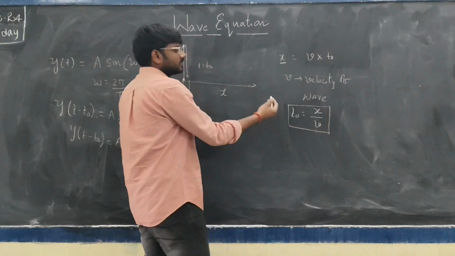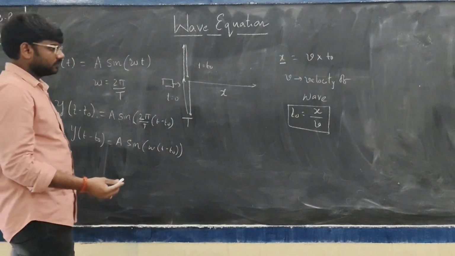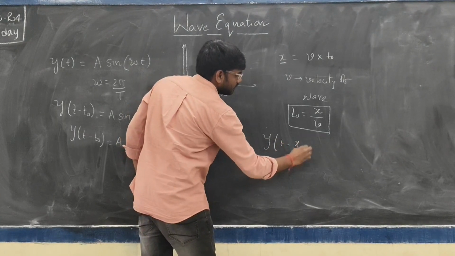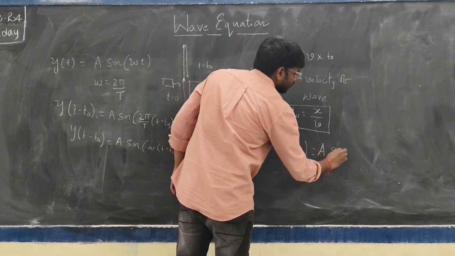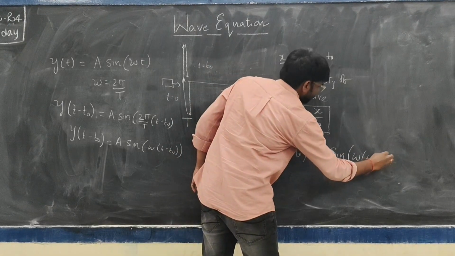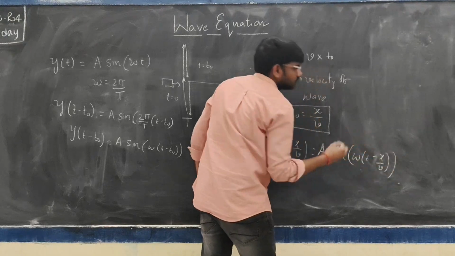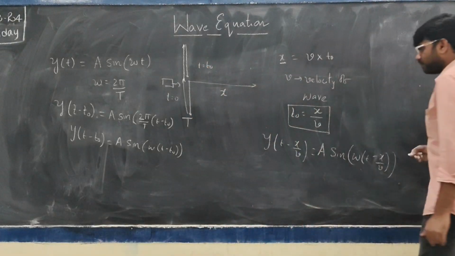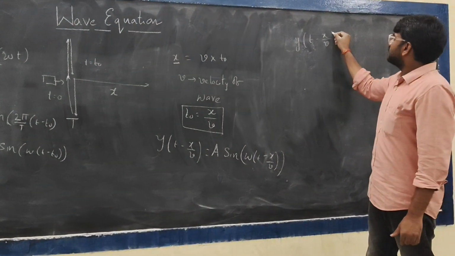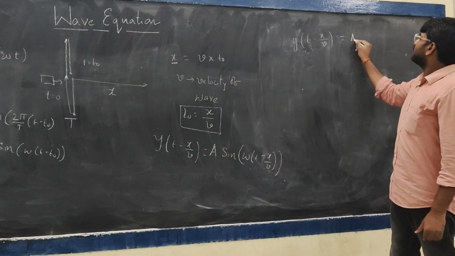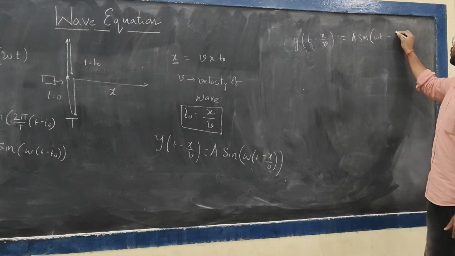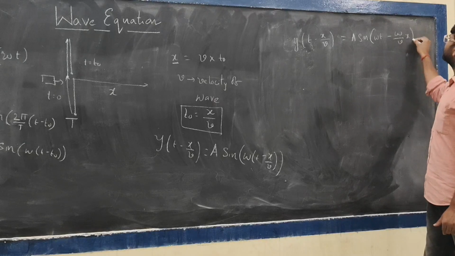So just substitute that into the previous equation. How can I write it? y of t minus x by v is equal to A into sin of omega into t minus x by v. If we reorganize the same equation, y of t minus x by v is equal to A sin of omega t minus omega by v into x.